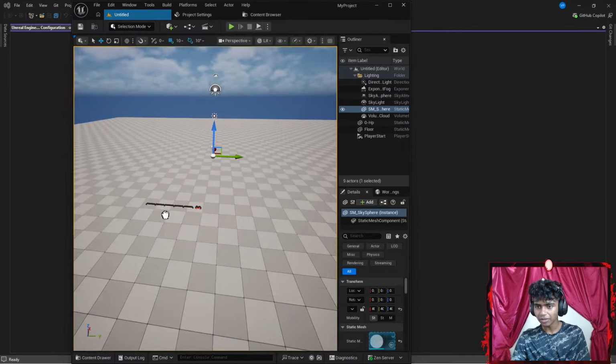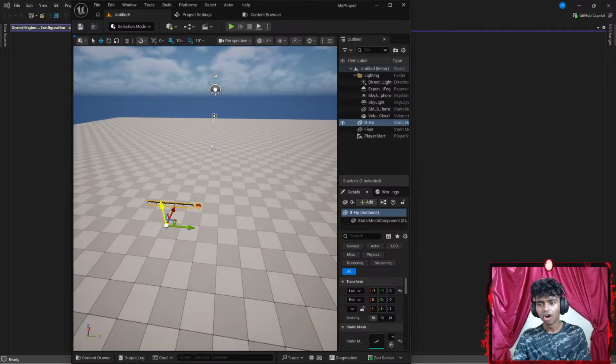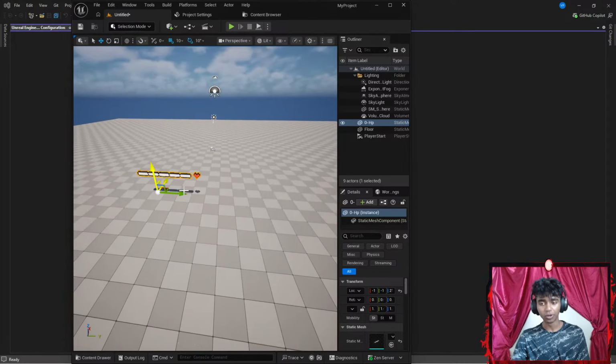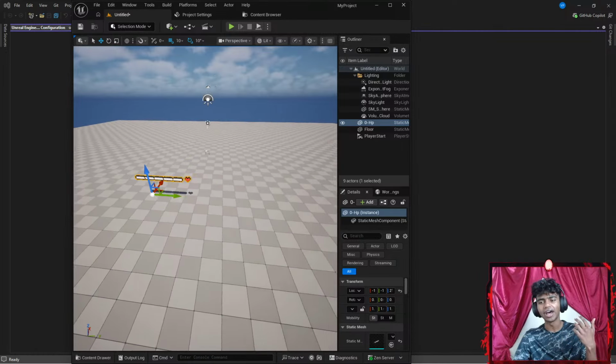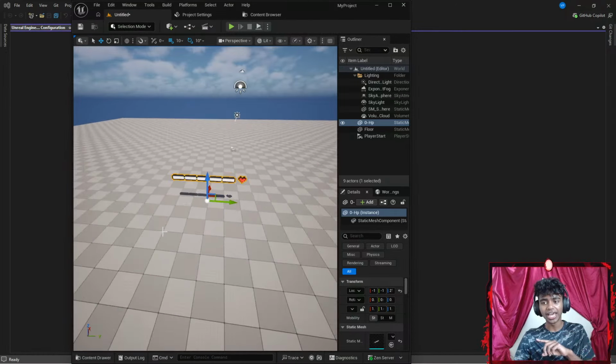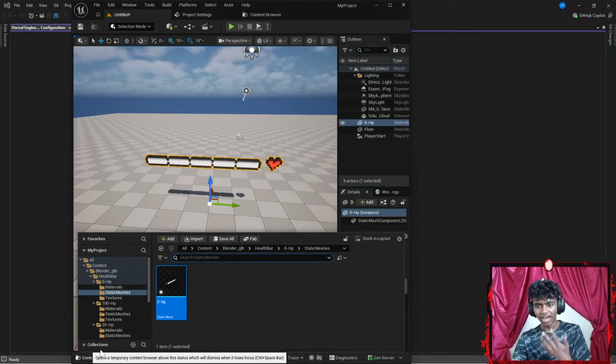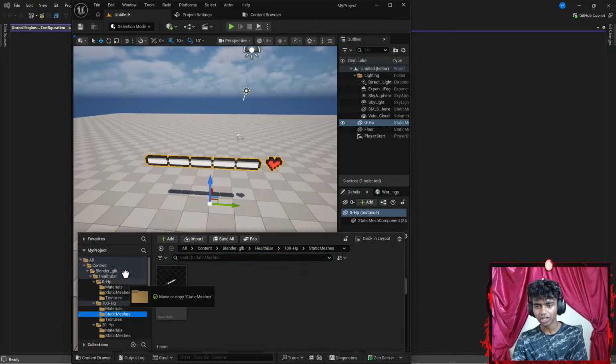I'm gonna go with static mesh for my 0 HP. There we go. Okay, so this is my 0 HP. The reason I created this was because I thought I would be using collision type stuff and my player might actually need a health bar for collision. But I know that I'm not advanced yet to add health bar logic.